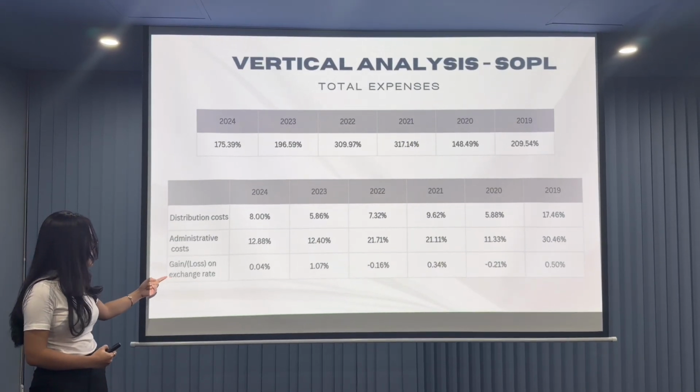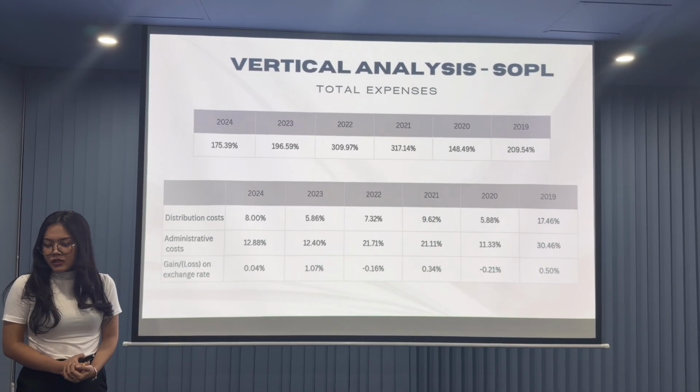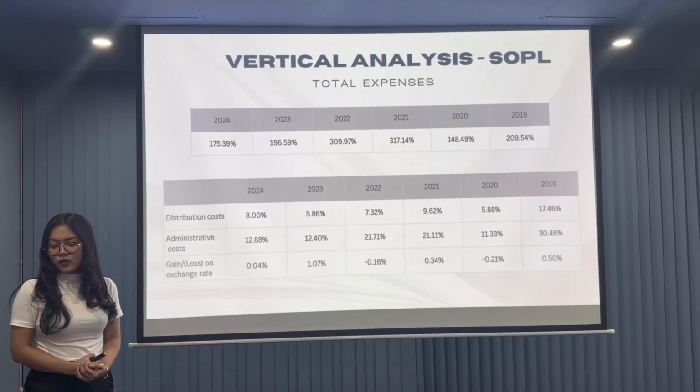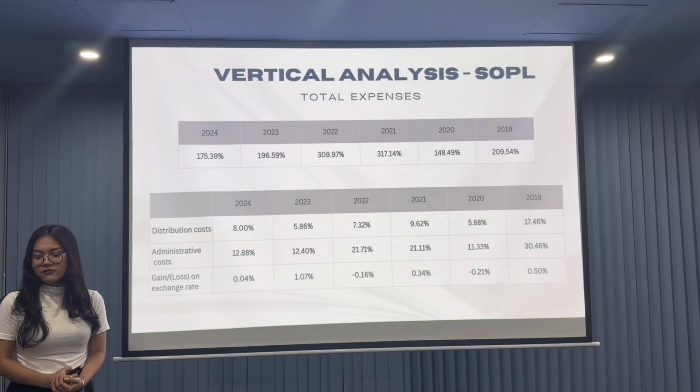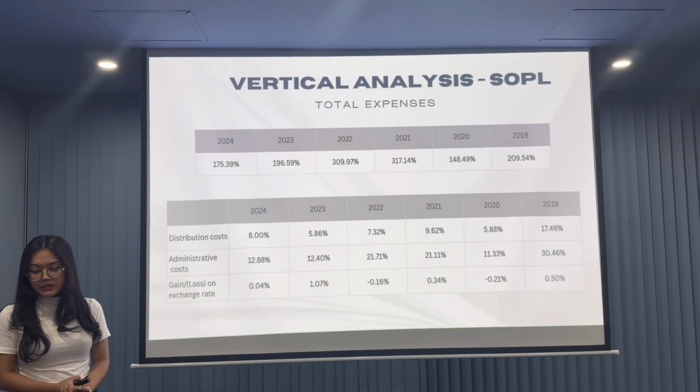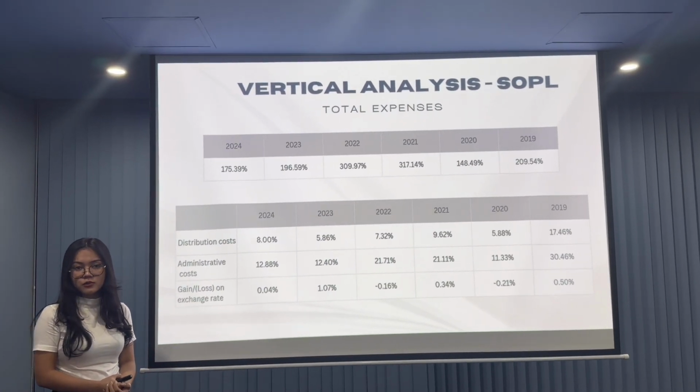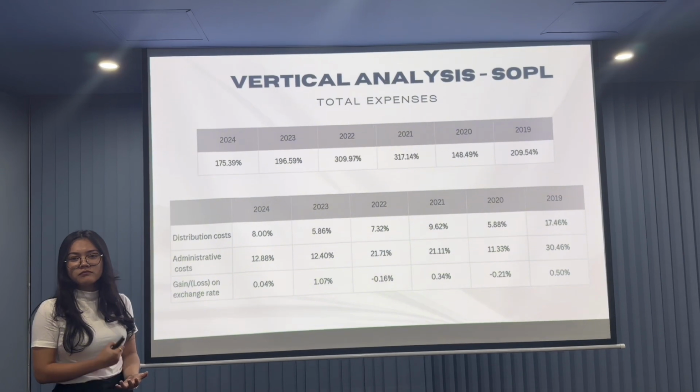And lastly, the gain or loss on exchange rate had a minimal impact in 2024 at 0.04%, indicating limited exposure to foreign exchange fluctuation. So overall, the reduction in total expenses has been a major contributor to improved operating performance.